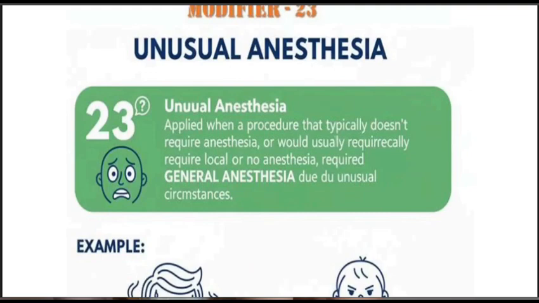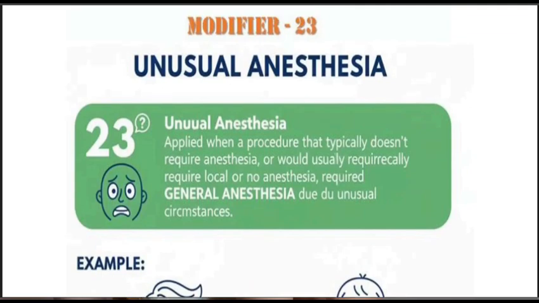Unusual anesthesia, for that we have to give the 23 modifier. It applies when the procedure typically does not require anesthesia, or would usually require local anesthesia or no anesthesia, but due to unusual circumstances we have to give general anesthesia. In some cases anesthesia is not required, but the patient is not ready to do the surgery without anesthesia. In those cases local anesthesia is also applied. For that also we have to give the 23 modifier.